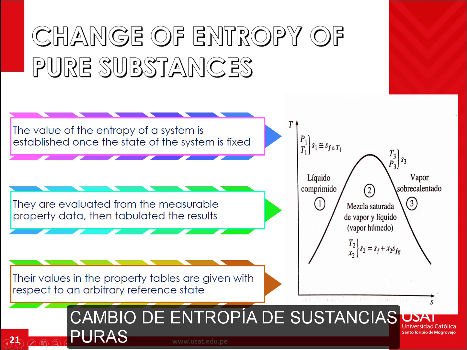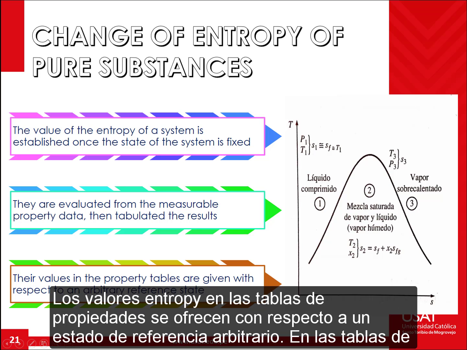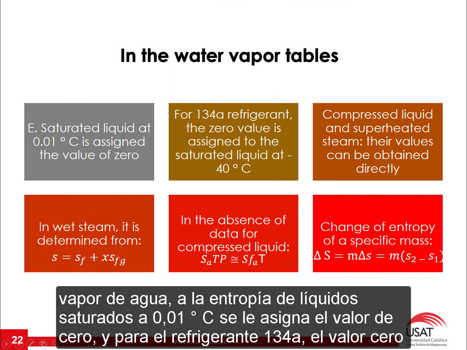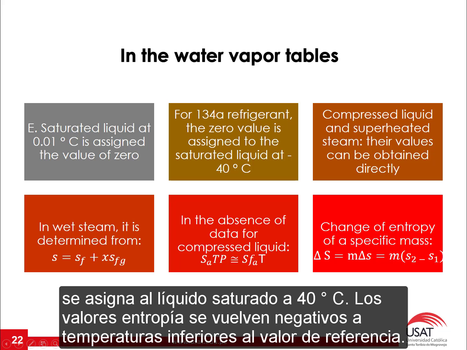Change of entropy of pure substances. The entropy values in the property tables are offered with respect to an arbitrary reference state. In the water vapor tables, the entropy of saturated liquid at 0.01 degrees Celsius is assigned the value of 0, and for refrigerant 134a, the 0 value is assigned to the saturated liquid at minus 40 degrees Celsius. Entropy values become negative at temperatures below the reference value.